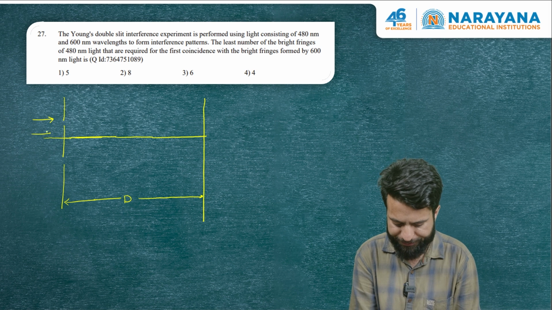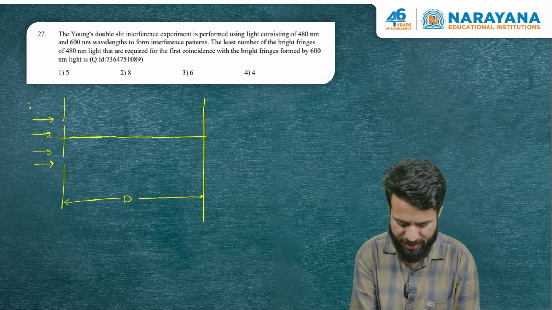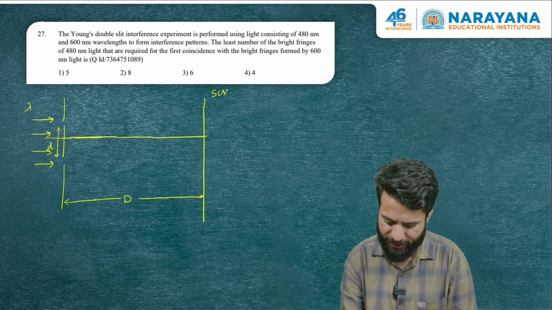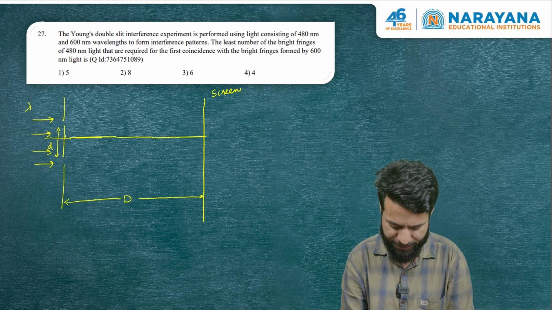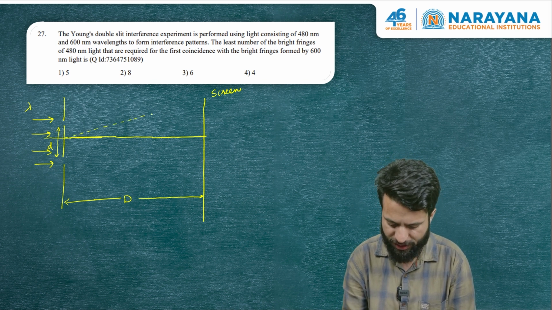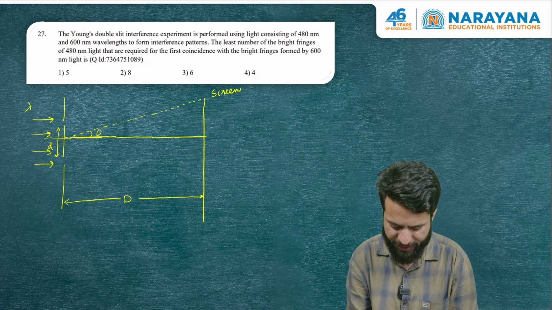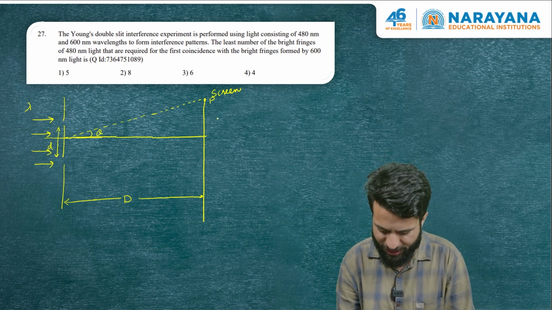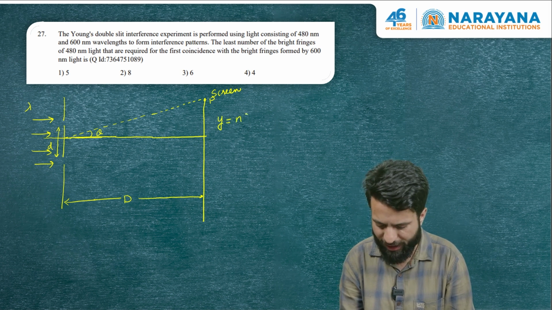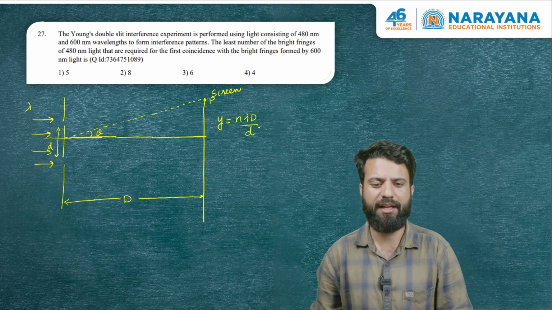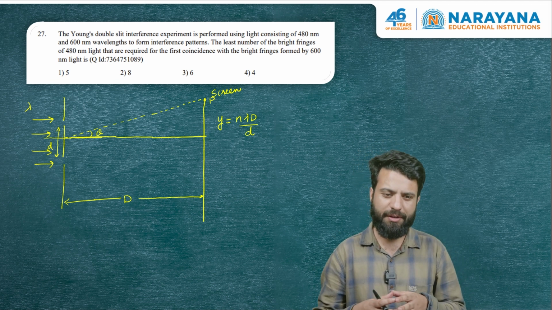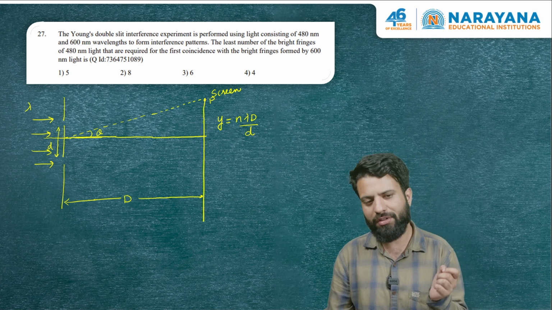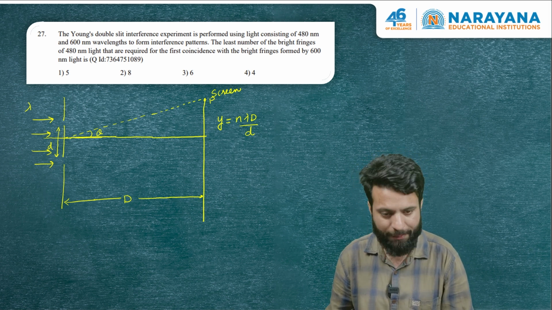This is our incident light. Wavelength of the incident light, say for example, is lambda. This distance is small d. On the screen, if we want to know the location of the bright fringes, we know there is a very famous result which I would obviously not be deriving here, that if we want to know at point P on the screen, is it a bright fringe or a dark fringe, the condition is for bright fringes y is equivalent to n lambda capital D by small d. This will give us the location of the bright fringes on the screen. You can see that the location of the bright fringes depends upon the wavelength of the light used, and also it depends upon capital D and small d.